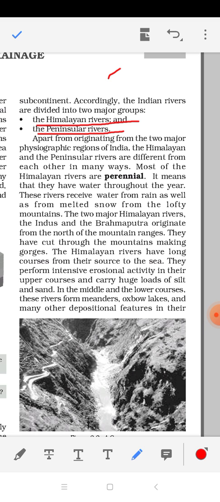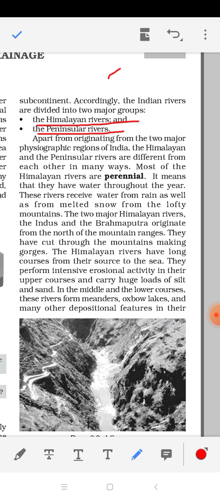Now, Himalayan rivers means these rivers originate from the Himalayan mountains, and they have water constantly, 365 days.